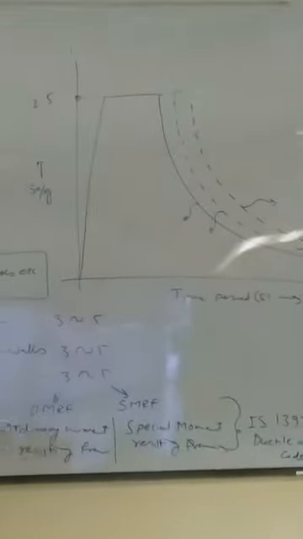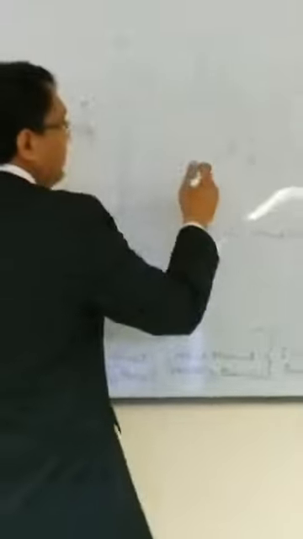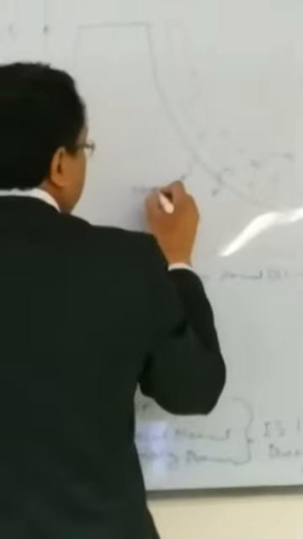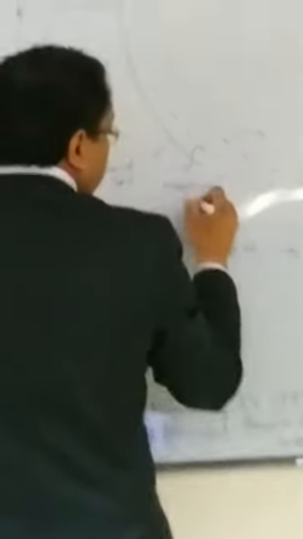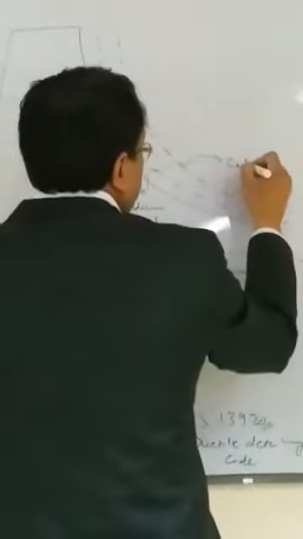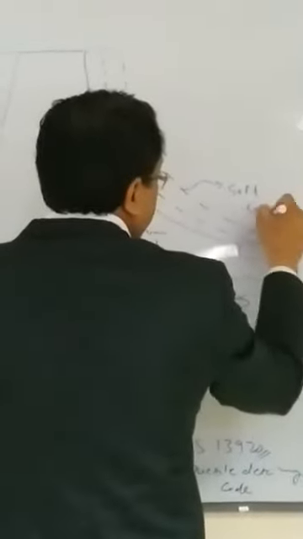These are basically for the different types of profile of the soil. This is the hard soil. This is the medium soil. This is the soft soil.